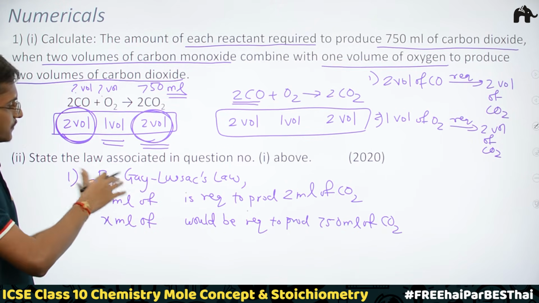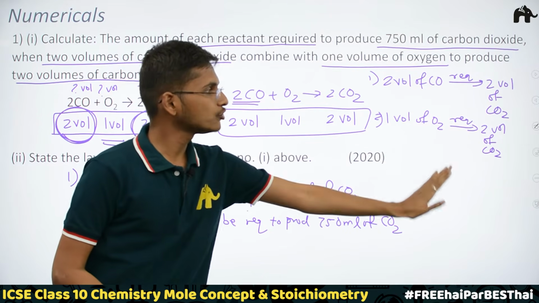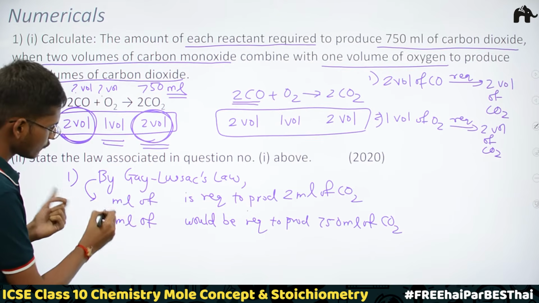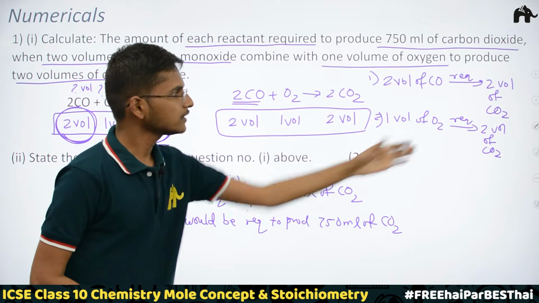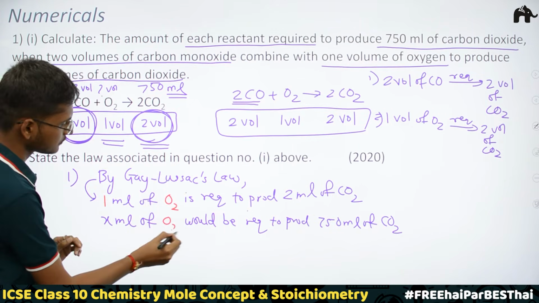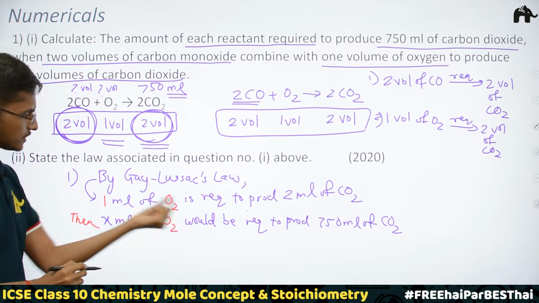Same way, by Gay-Lussac's law, we know that 1 volume of oxygen is required to produce 2 volumes of carbon dioxide, right? So I'm just replacing that volume with ml. So 1 ml of oxygen is required to produce 2 ml of carbon dioxide. Now we know this by Gay-Lussac's law.